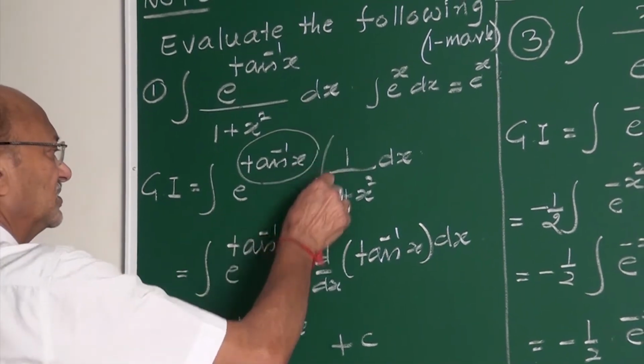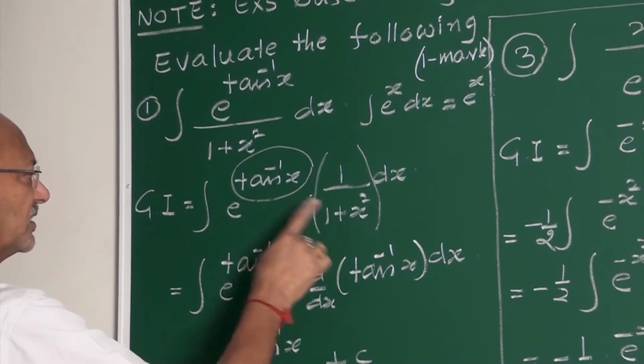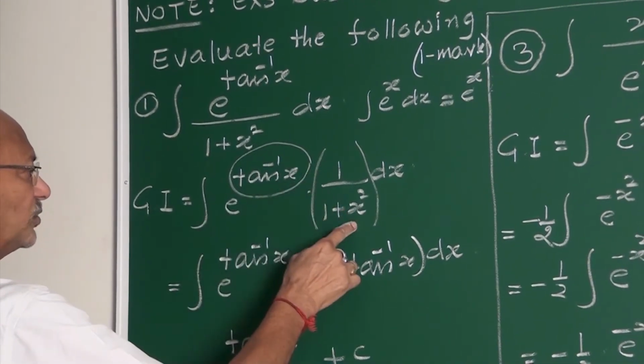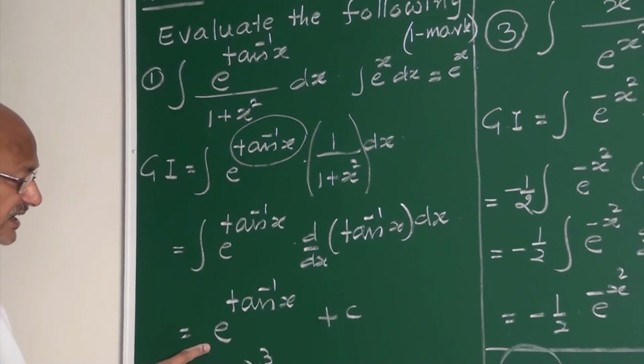The derivative of tan inverse x is 1 upon 1 plus x square. After this, directly we can write this step.